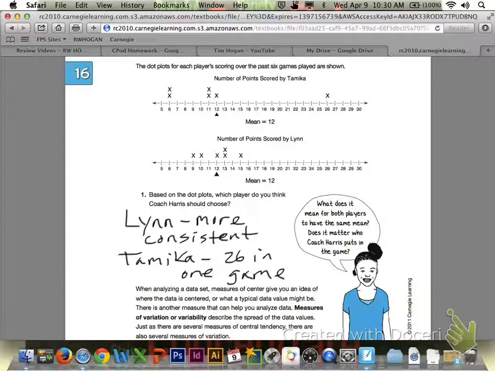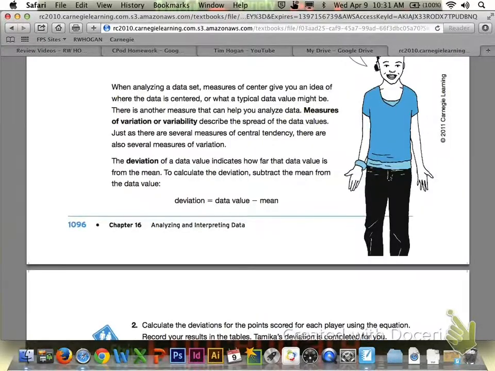In looking at some answers for number 1, I think everyone's answers are going to definitely vary, but a couple of things that you might have come up with, choosing Lynn. You can see from her dot plot that her scores are definitely more consistent as far as how many points she scored in the game. Tamika, maybe because she had a game high of 26 points in one of her games. So a couple of different things to look at as far as which one he should choose. So let's help Coach Harris make this decision.